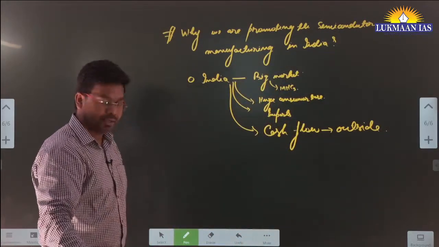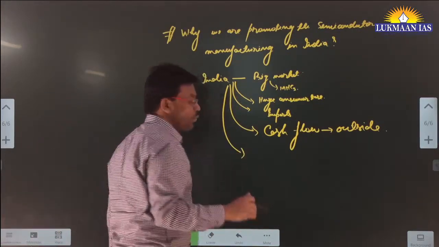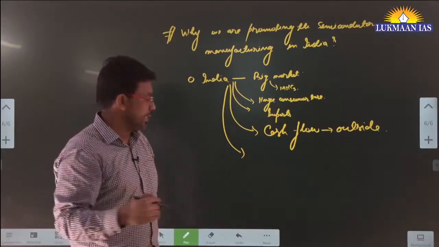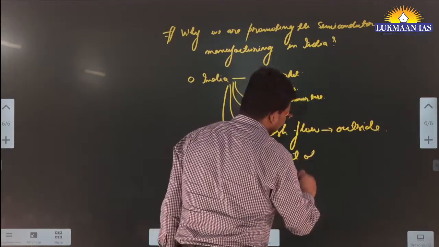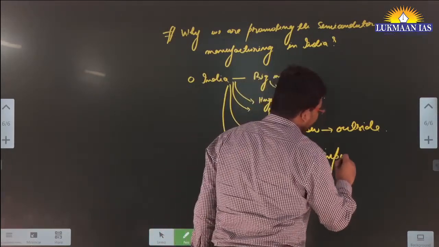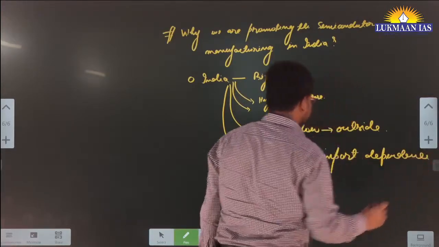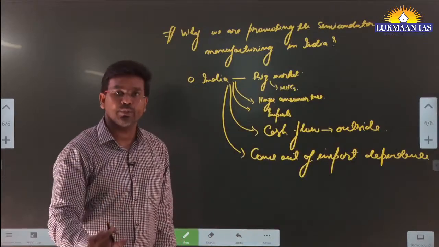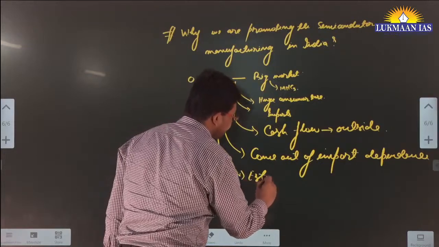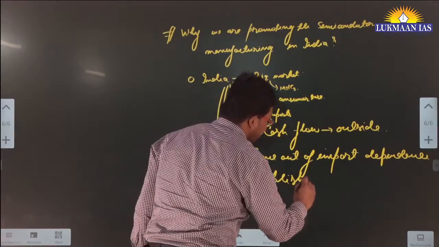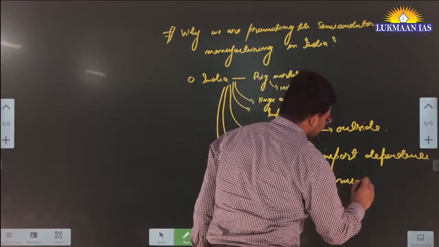imported into India. So that's why the Government of India has envisaged that we need to curb import dependence. We need to come out of import dependence on these things. And how can we come out of it? It is through establishing our own factories, establishing manufacturing units.